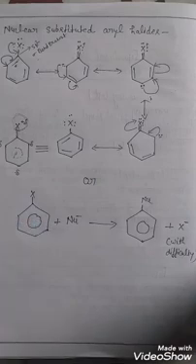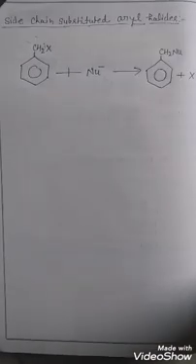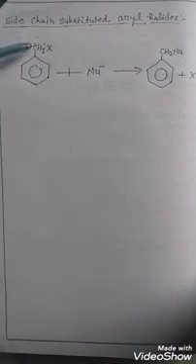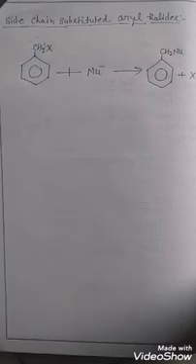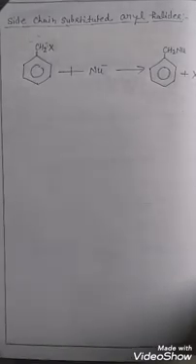Secondly, side chain substituted aryl halide. In side chain substituted halides, the halogen and carbon atoms have sp3 hybridization because the halogen atom is attached in the side chain of the aromatic compound.